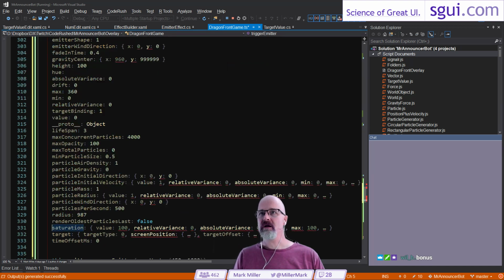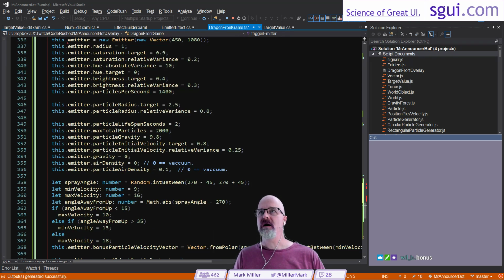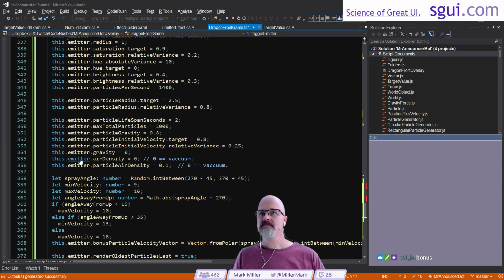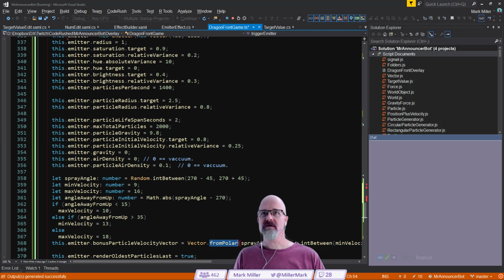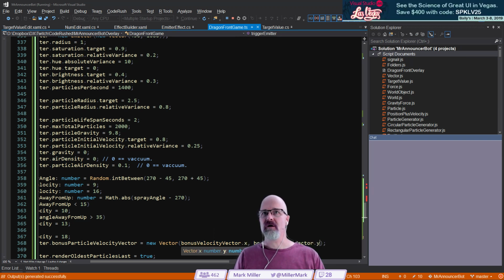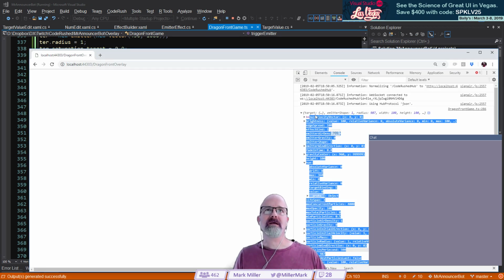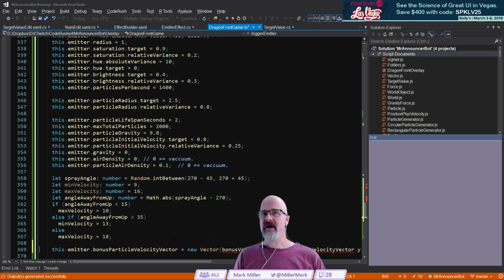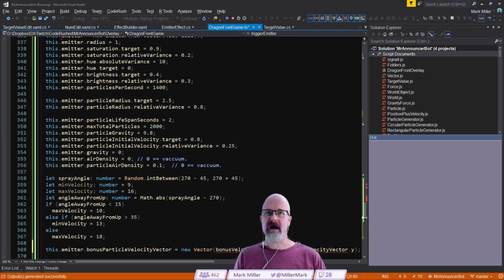Let's just set a marker here. Let's go find my bonus velocity vector is equal to, I'll say new vector, and we're going to pass in bonus velocity vector dot x and bonus velocity vector dot y. I think those are correct there. We can double check that out here. Yeah, x and y, we see them there. Okay, we've got that piece, oh, DTO dot.